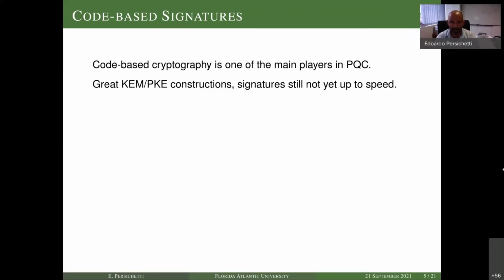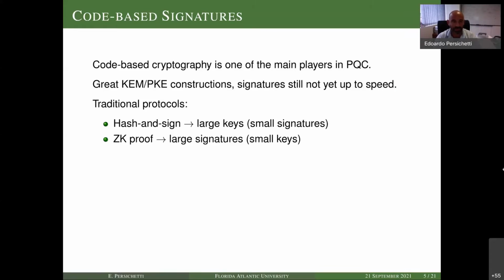And very, very broadly speaking, we have two traditional ways of constructing signatures. The first one is the hash and sign method that is based on trapdoors. And this traditionally leads to very large keys, which is kind of common to all of code-based cryptography, although it has small signatures. And it's also a very slow signing process. Or we can use zero-knowledge proofs, essentially with identification-based protocols. And this tends to lead instead to very large signatures, although it does feature small keys.